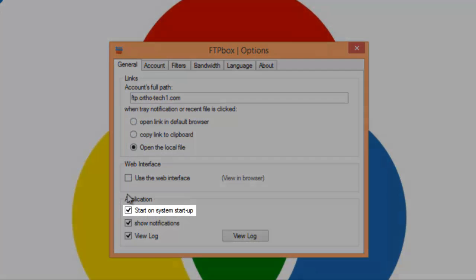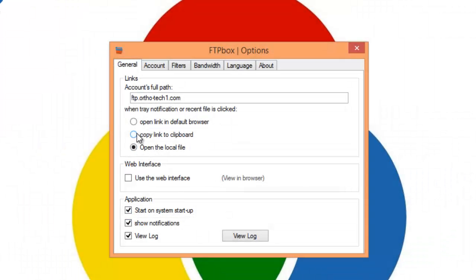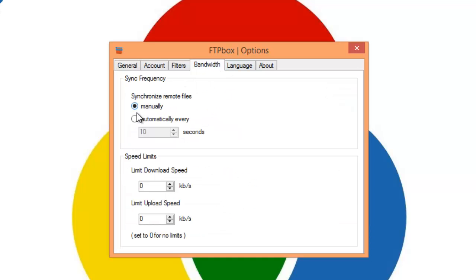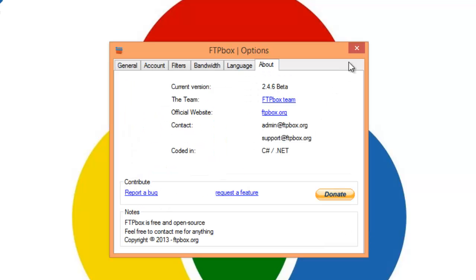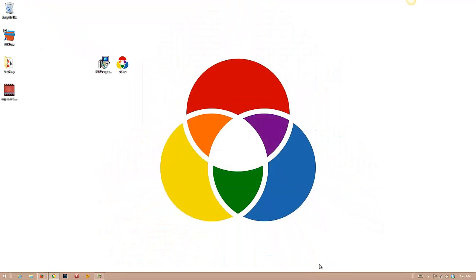And you just want to go over these settings real quick. Start on system startup. You need to make sure that that's checked. And you have some other settings depending upon your bandwidth, any bandwidth limitations that you'd like to set out. After you're done with those settings, just hit X.